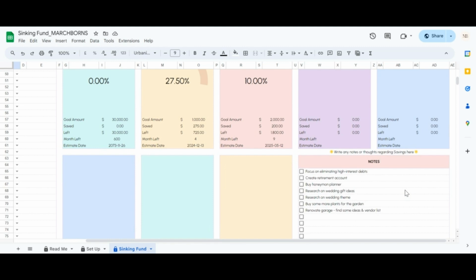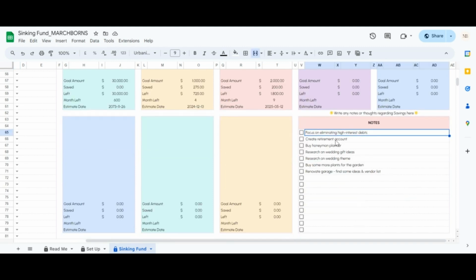The last section in this tab is the Notes section. This is a free space for you to write anything you want. You can jot down reminders, goals, or any other information related to your savings.